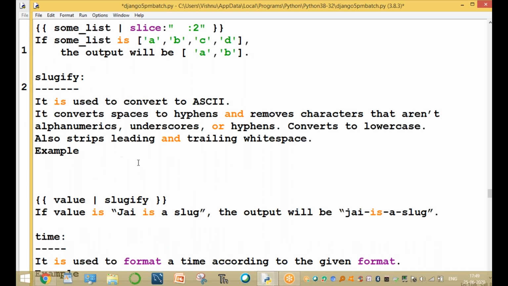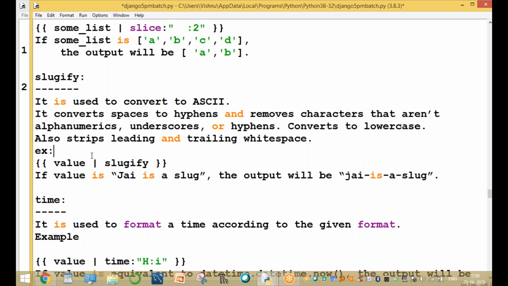Slugify. It is used to return the ASCII. It is used to convert into ASCII values. It converts spaces to hyphens, removes the blank spaces, and converts into lowercase. I will show you an example. This is called slugify.